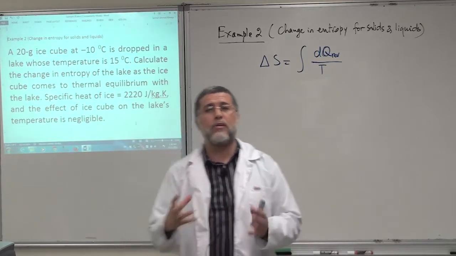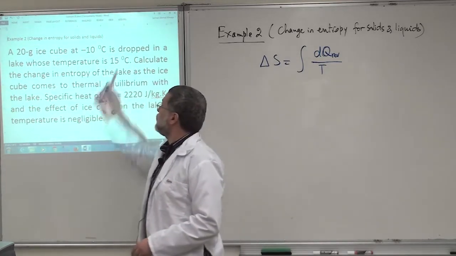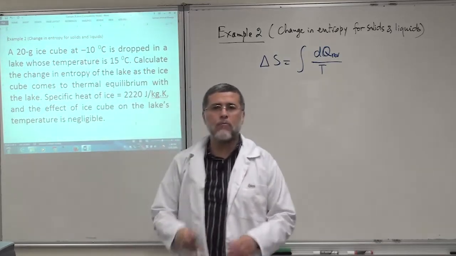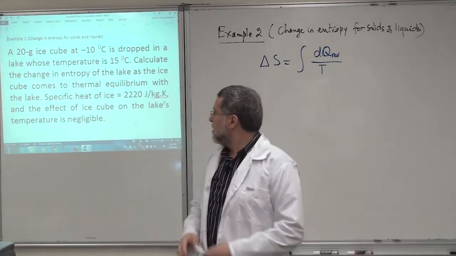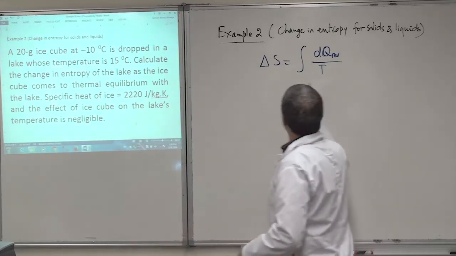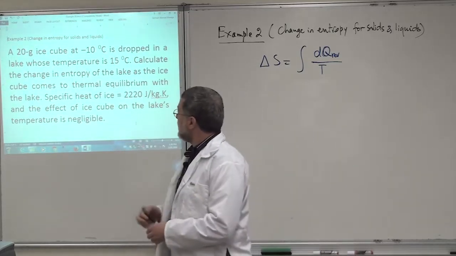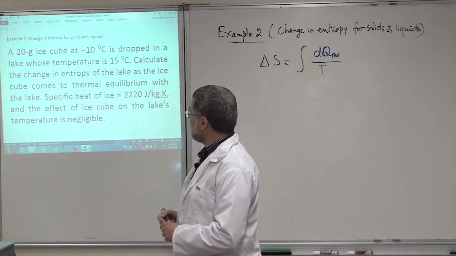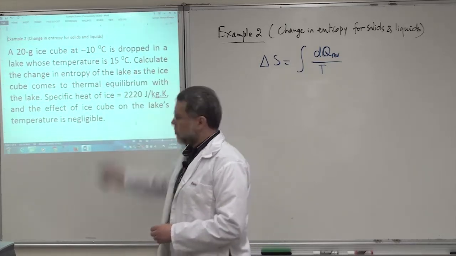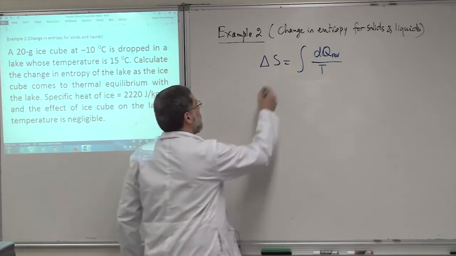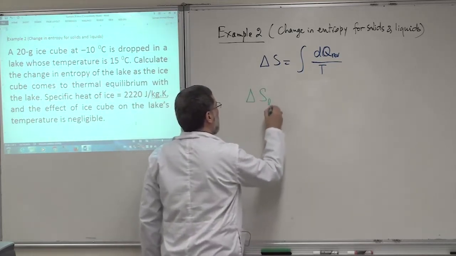But the ice cube, its temperature will go from minus 10 to 15 because it has to come to thermal equilibrium with the lake. Okay, so it has to melt the ice. So we have to use this equation here again, and we have to concentrate on what? It is asking about the change in entropy of the lake. Okay, the lake. So delta S of the lake.